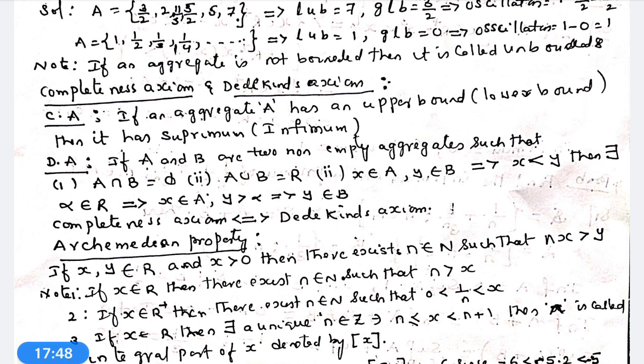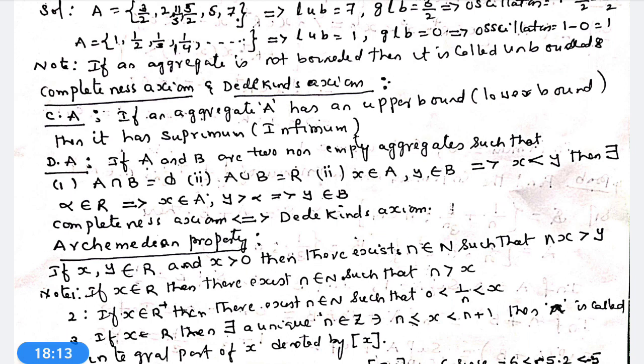If x belongs to A, y belongs to B, implies x must be less than y. Then there exists alpha belongs to R such that x belongs to A, y greater than alpha implies y belongs to B. This is called Dedekind's axiom.